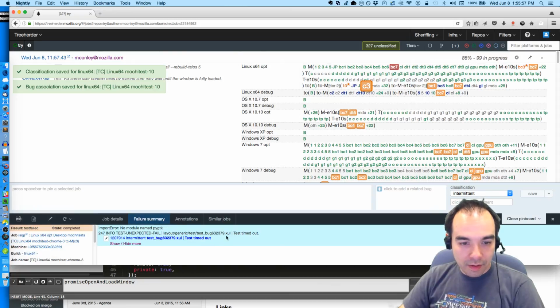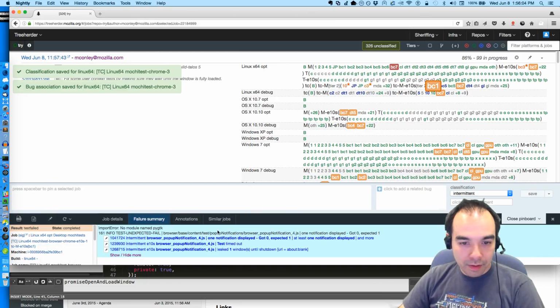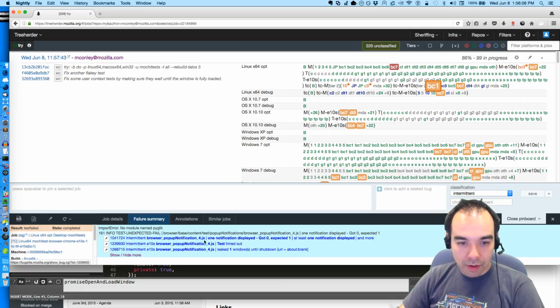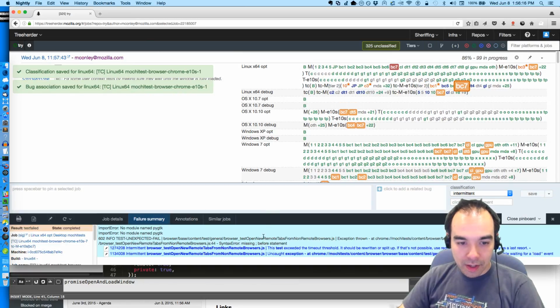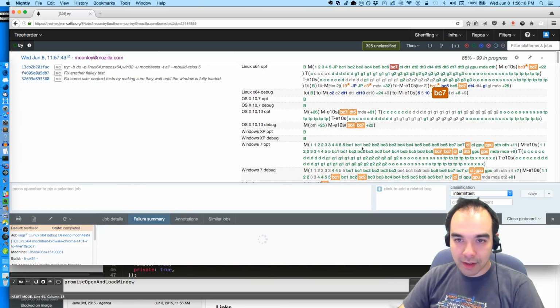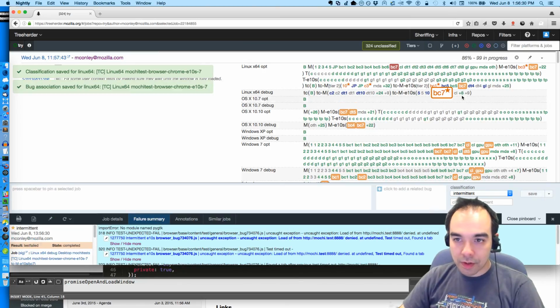Over here, that timeout is also an orange. Star it. Over here, notification 4, 1 notification displayed, got 0 expected 1. Yep, that's this one. So hey, we've got a bunch of starred orange here. That's good. Here's my semicolon thing again. 7340676, uncaught exception, load of such and such denied. Another orange.